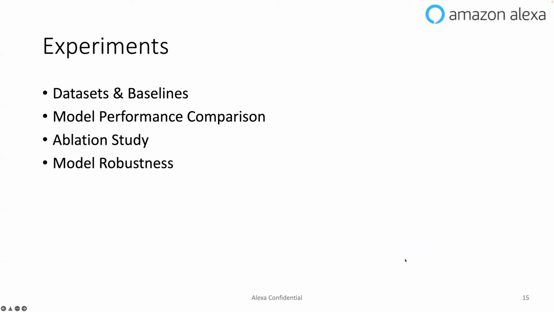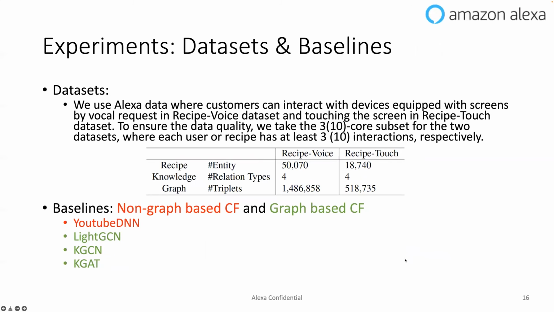And next, let me introduce the experiments. First of all, the dataset and the baselines we use in this paper. So we use Alexa data where customers can interact with devices equipped with screens by vocal request, which forms the recipe voice dataset, or touching the screen, which forms the recipe touch dataset. The baselines we used contain non-graph-based and graph-based collaborative filtering. They include 4 baselines: YouTube DNN, LightGCN, KGCN, and KGAT.